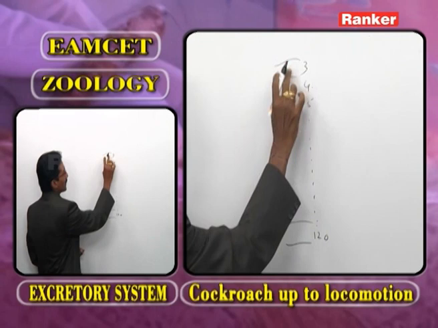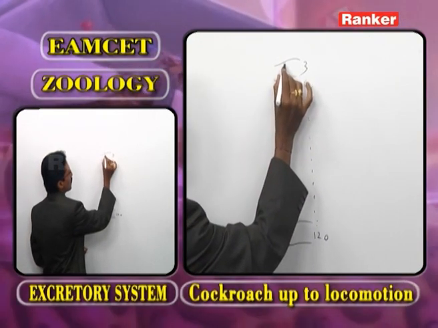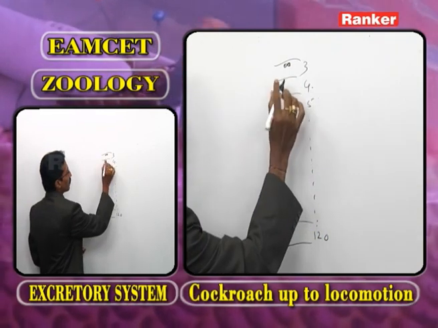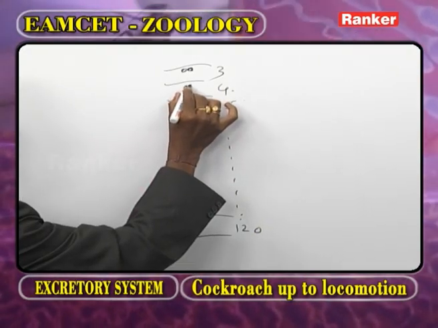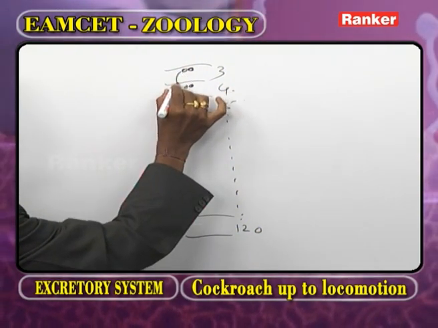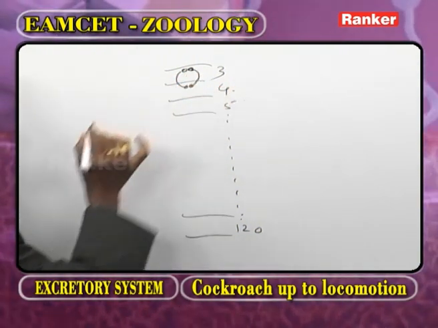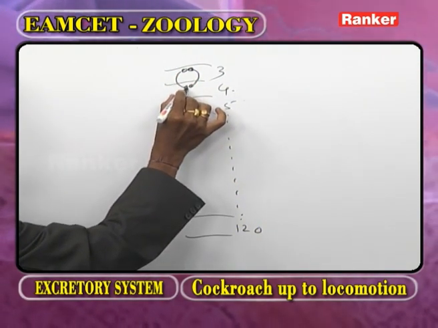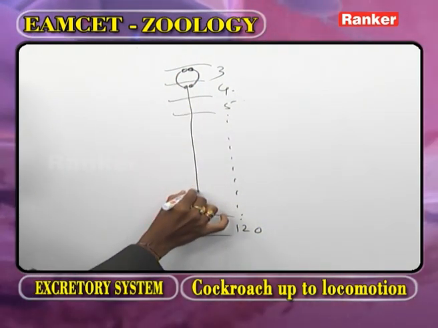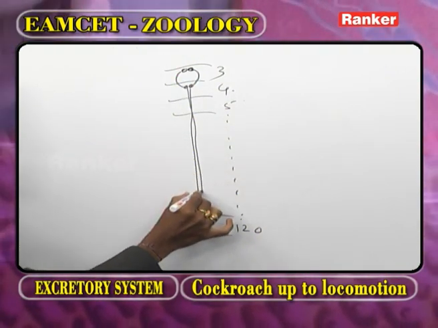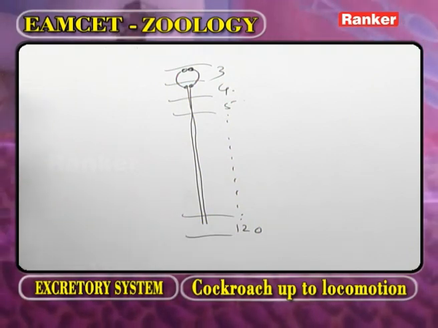In the third segment, the suprapharyngeal ganglia are present. In the fourth segment, the subpharyngeal ganglia are present. These are connected by circumpharyngeal connectives. From the subpharyngeal ganglia, two longitudinal nerve cords arise, extending up to the last segment.